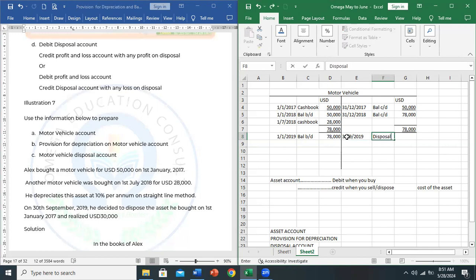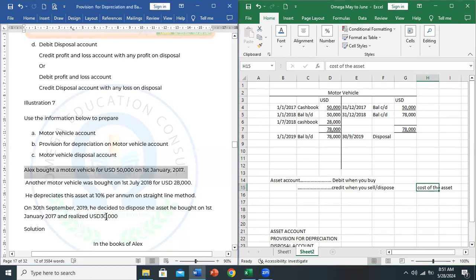Disposal. Okay. Then the amount you are going to put there, please be careful. Remember this. Always use the cost of the asset. In the asset account, we only use the cost. So when you buy, debit with the cost. When you sell, credit with the cost. So what was the cost of the asset we sold?